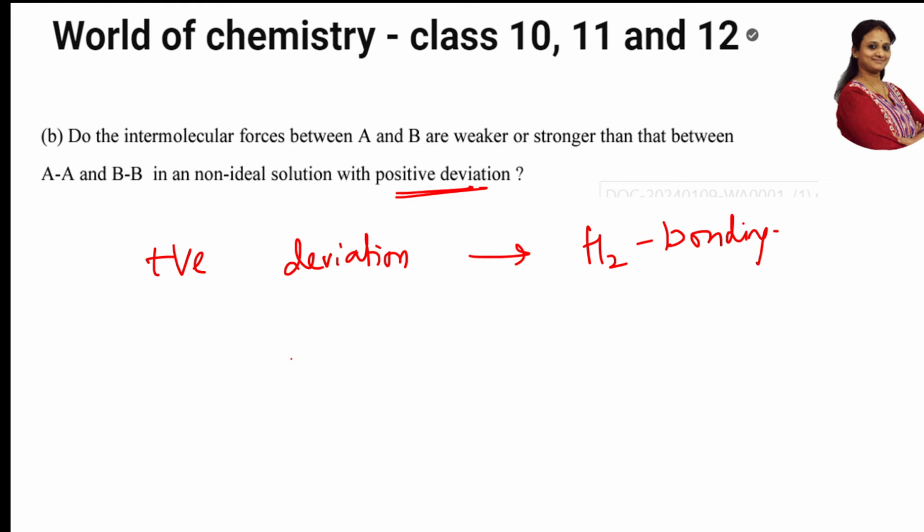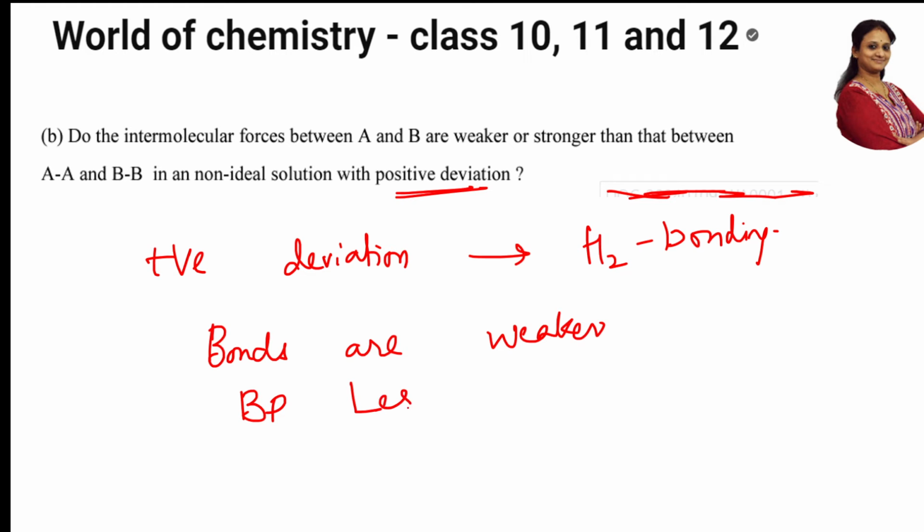When there's hydrogen bonding, always positive deviation means bonds are weaker. When the bonds are weaker, obviously the boiling point will be less. When the boiling point is less, they will show positive deviation. So remember this question so that it is easy.